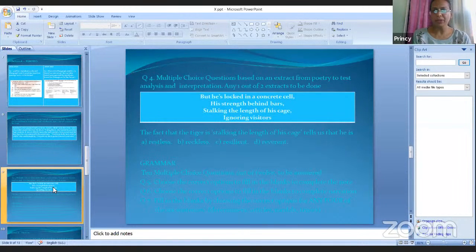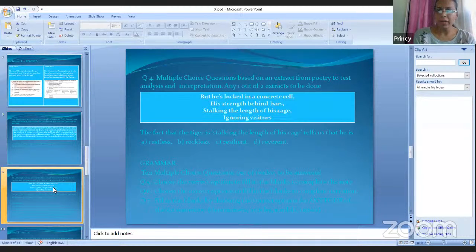Two sections are done. Now comes the grammar section. It also comes in Section A. Here also we will be given 12 questions, and out of those 12 questions, 10 questions we have to answer. This will all be in MCQ form only.